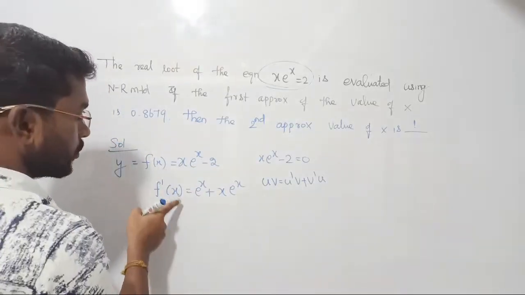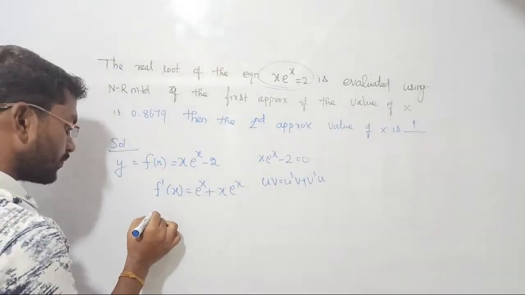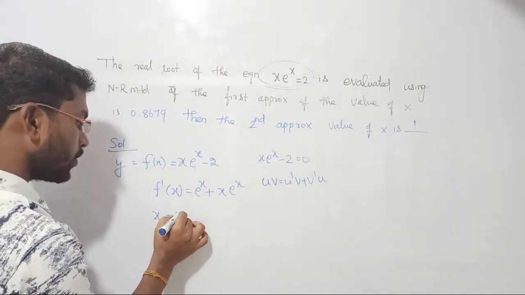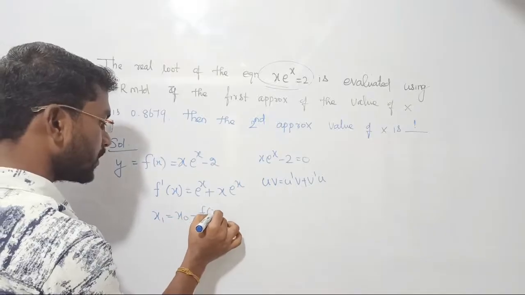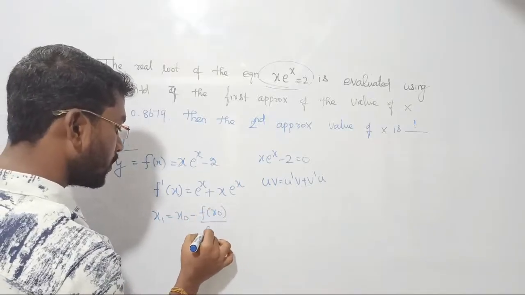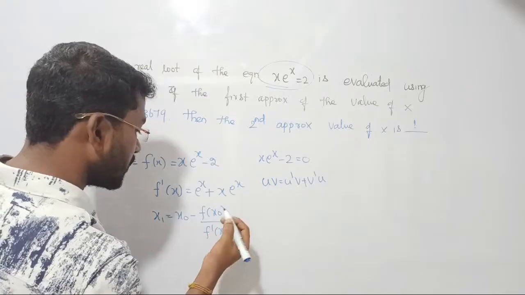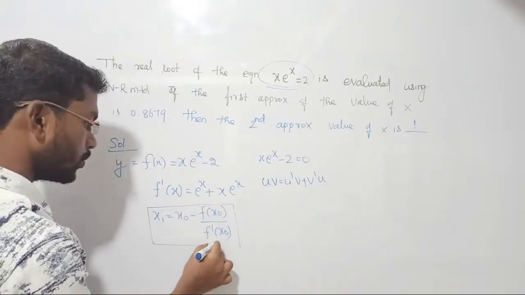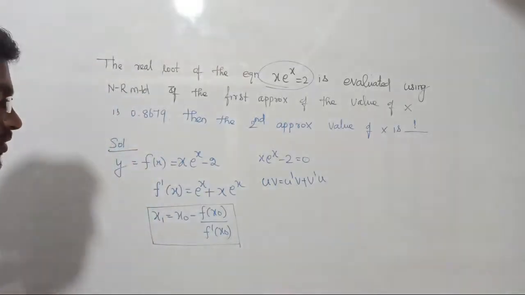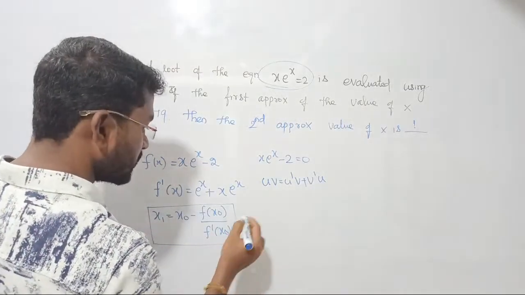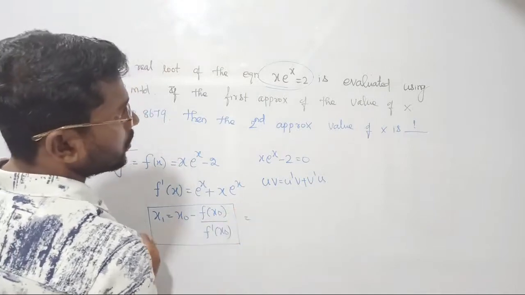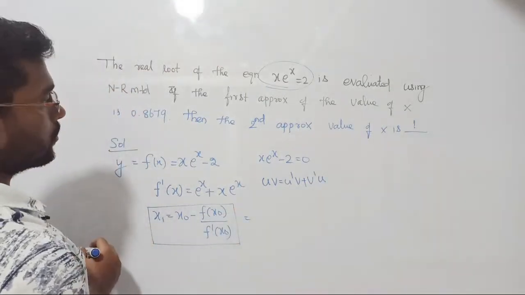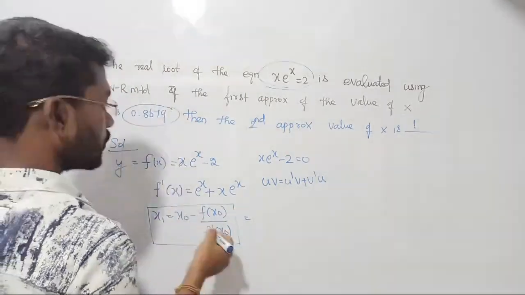So f of x is known, f dash of x is known. Now shall we substitute in the formula? So what will the formula for x1 be? x0 minus f of x0 upon f dash of x0. That's all. Clear? Yes. This is the formula that we are going to use to bring the answer, right? So anyway, let's consider our journey with this. They have already given x0. Where is x0? Yes, it is here.